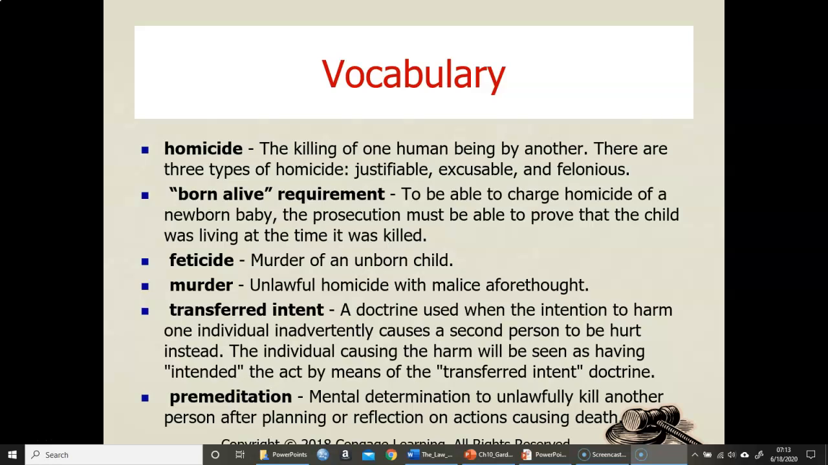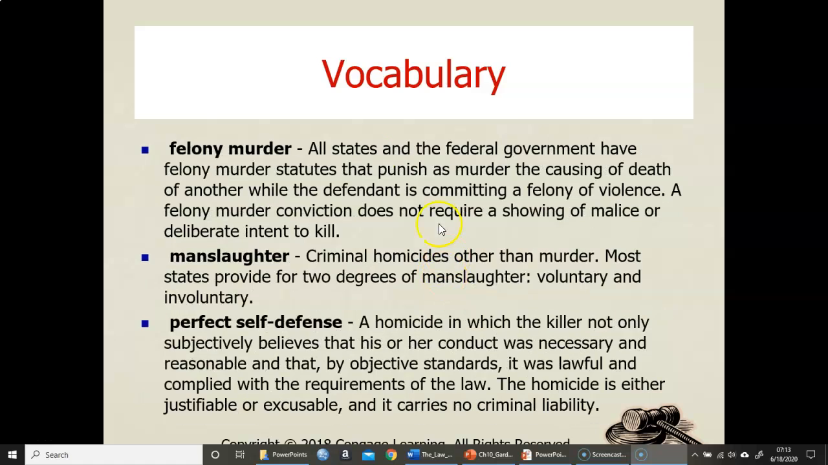Premeditation is the mental determination to unlawfully kill another person after planning or reflection. So felony murder, all states have this statute. It's different as far as what each state says it is, but basically if you're committing a felony crime and a person dies of that, then depending on the circumstances, you can be charged with that murder. Manslaughter is criminal homicide other than murder.